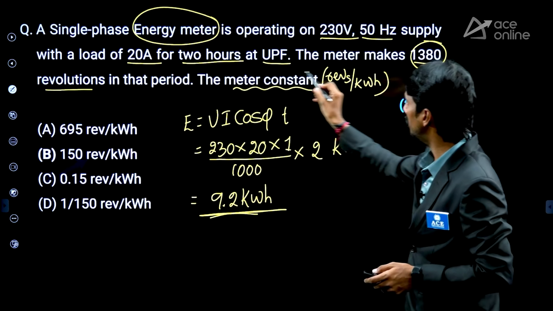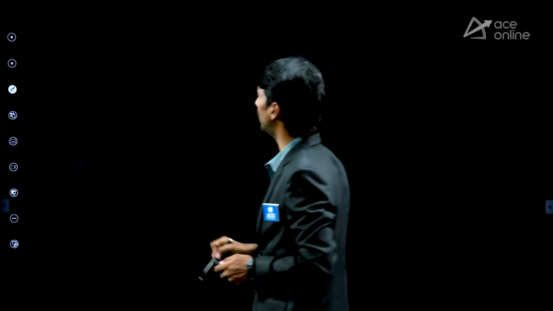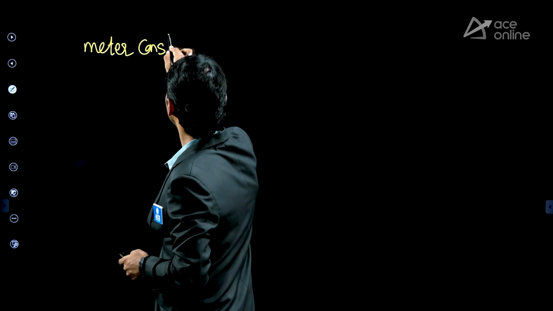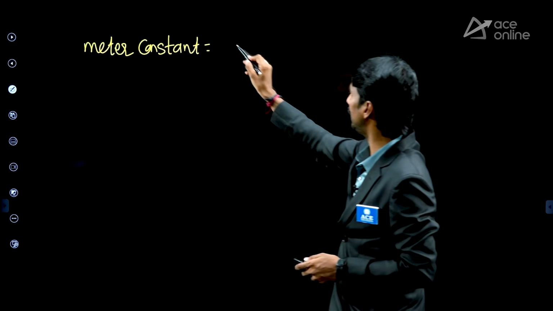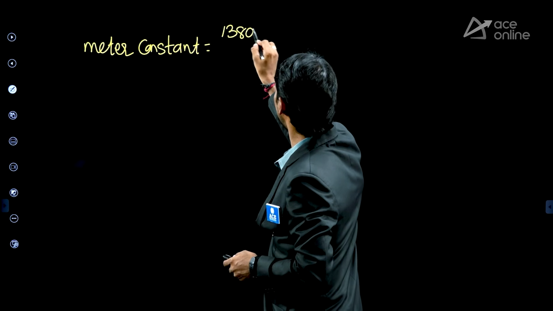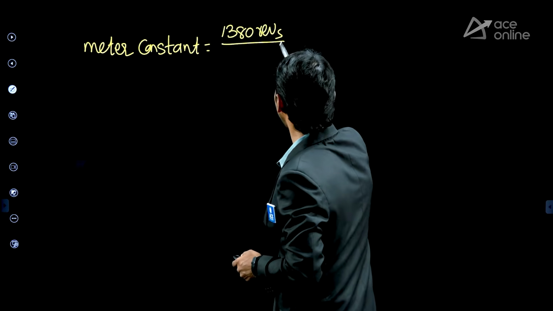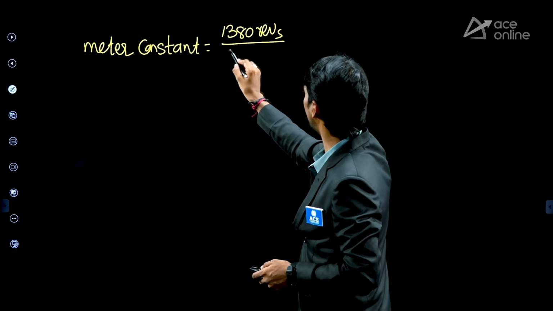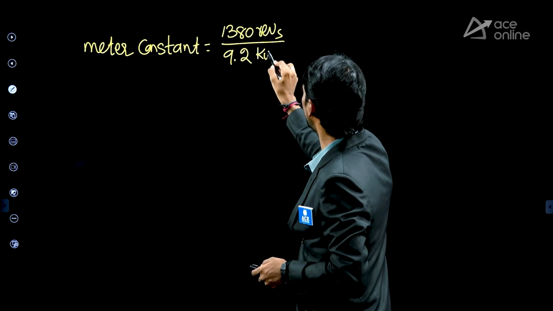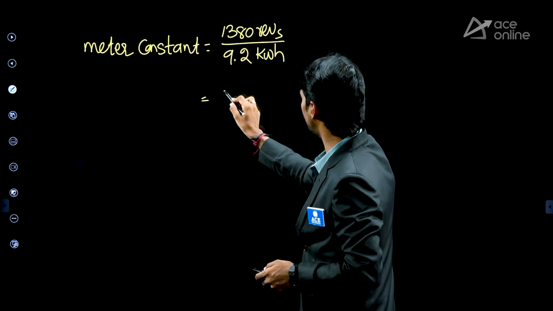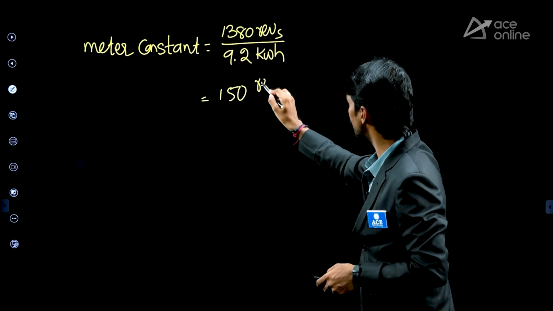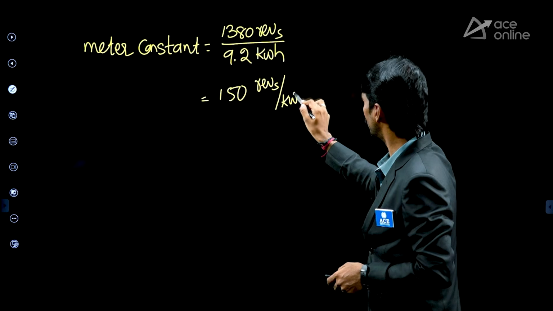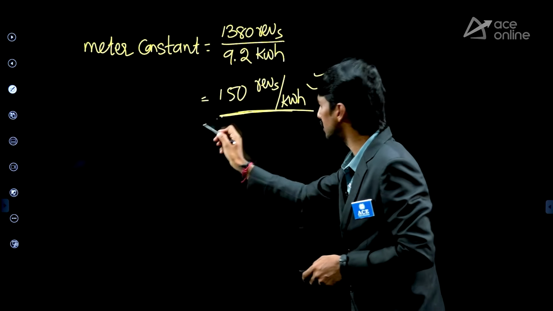But what is he asking? Meter constant. So what is the meter constant formula? Meter constant is equal to number of revolutions, 1380, by how much value? 9.2 kilowatt hour. If you simplify this, we are going to get 150 revolutions per kWh. This is the meter constant.